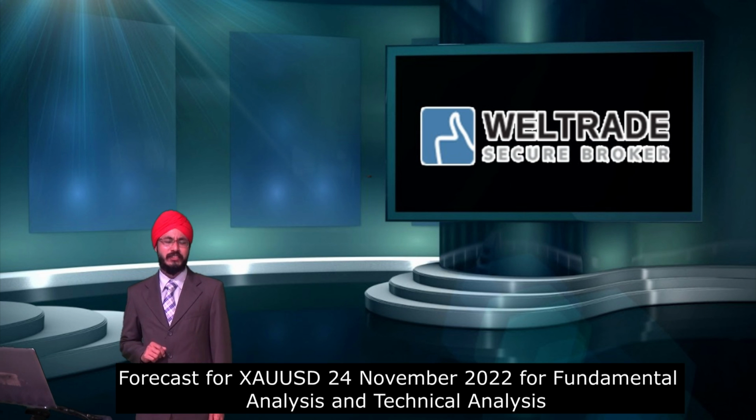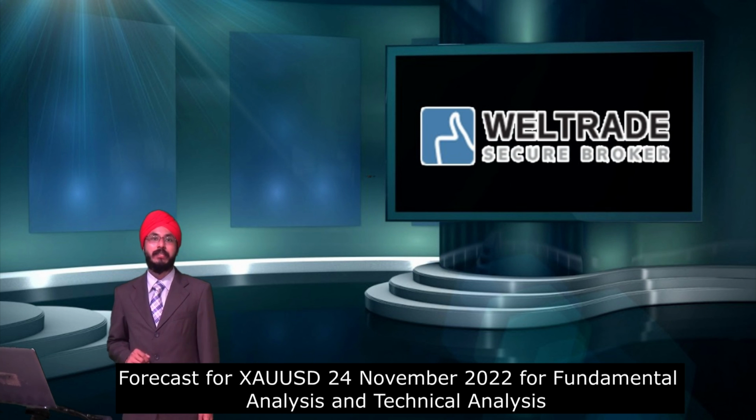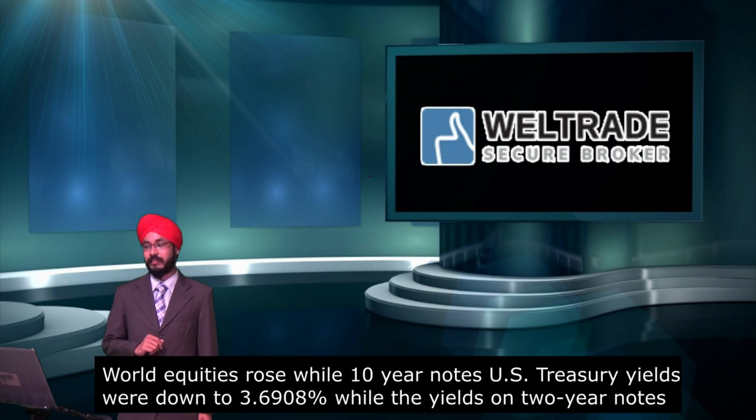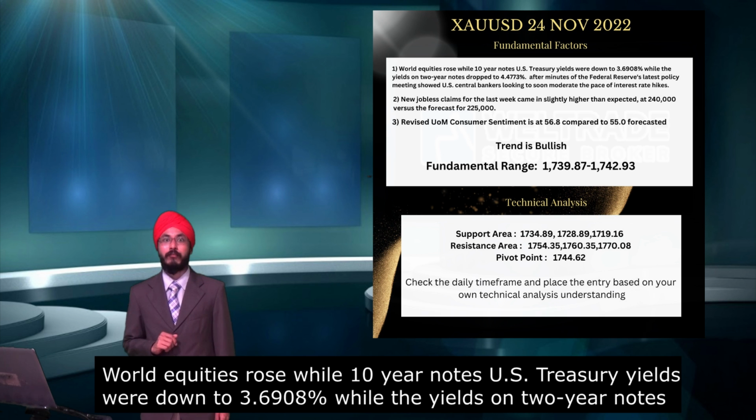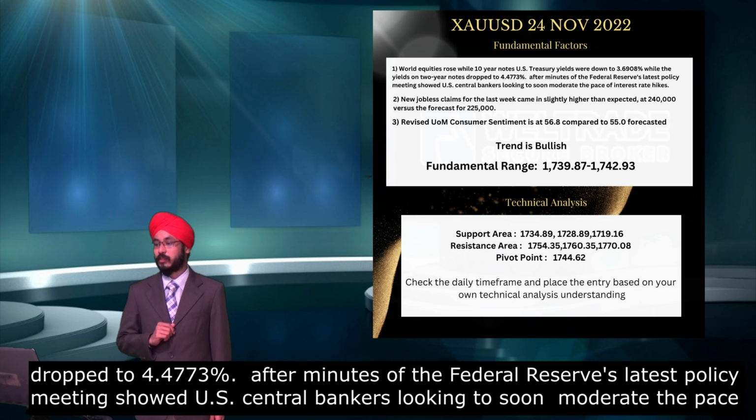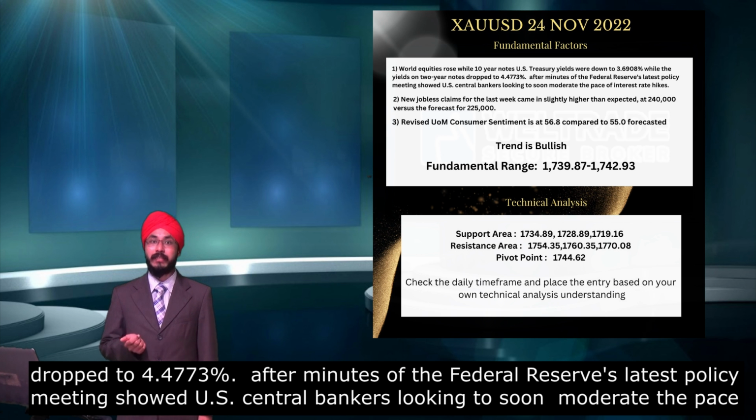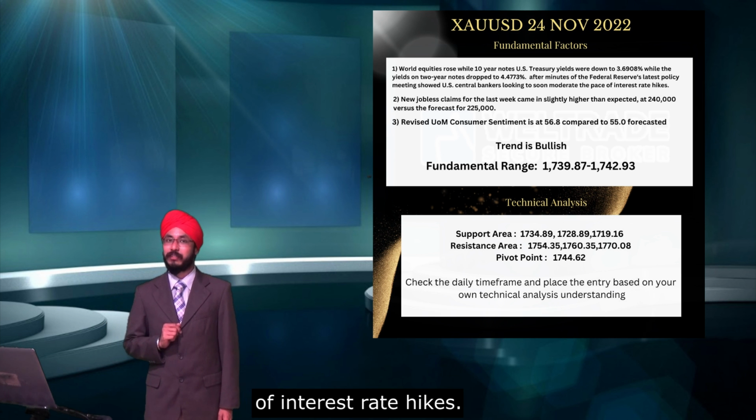Today I am going to forecast the gold trend based on fundamental analysis and also technical analysis. Firstly, as we can see, world equities have risen, and the US Treasury yield has dropped for both the 10 years and the 2 years consecutively. This was after the Fed minutes, which said that they would reduce their interest rate